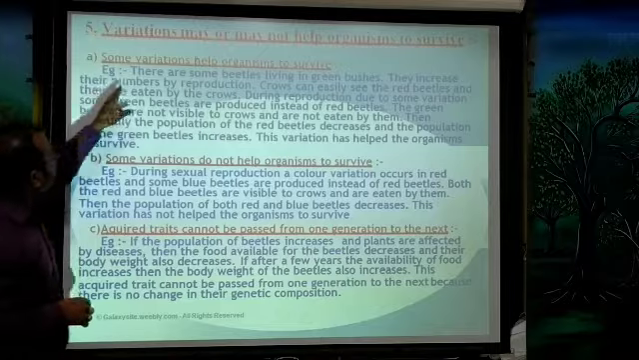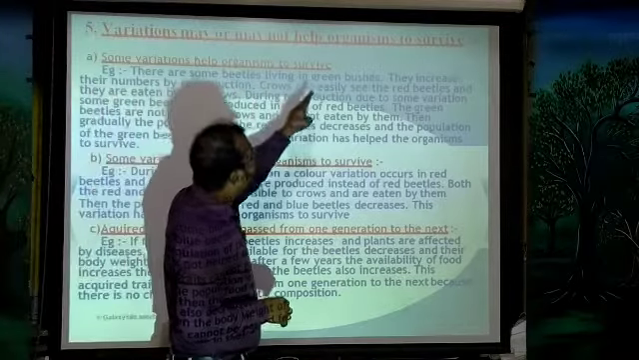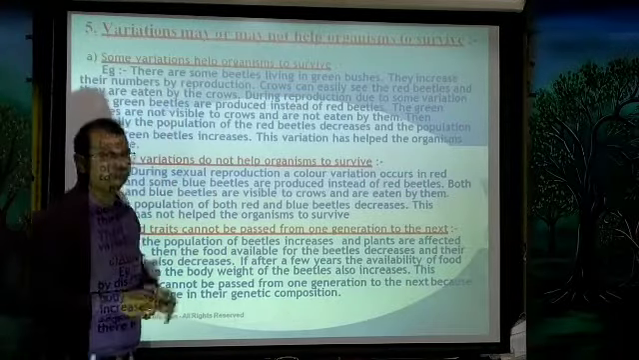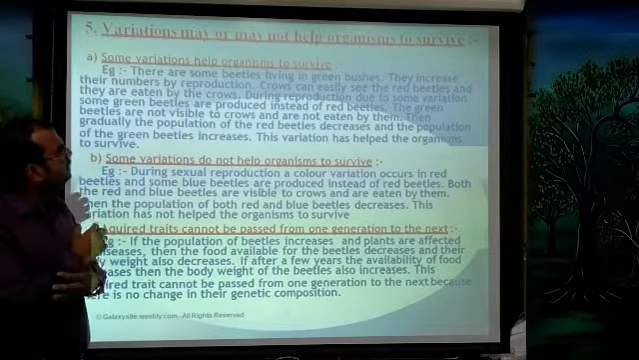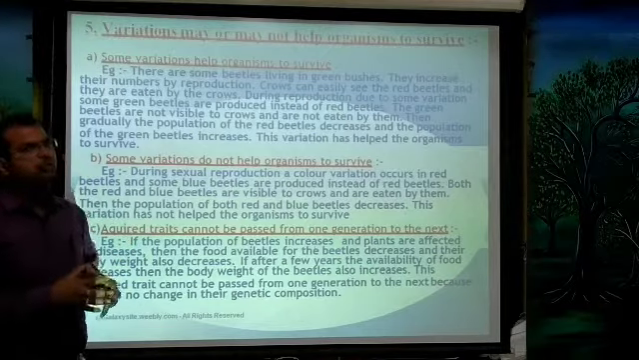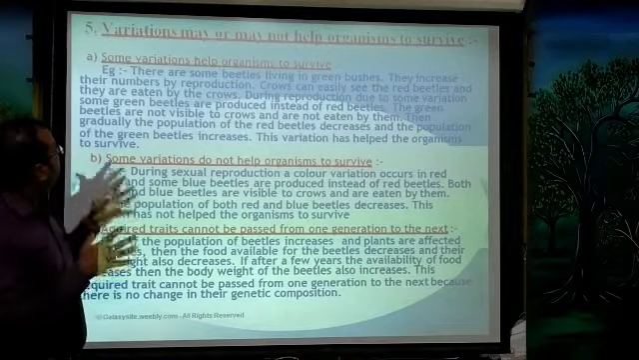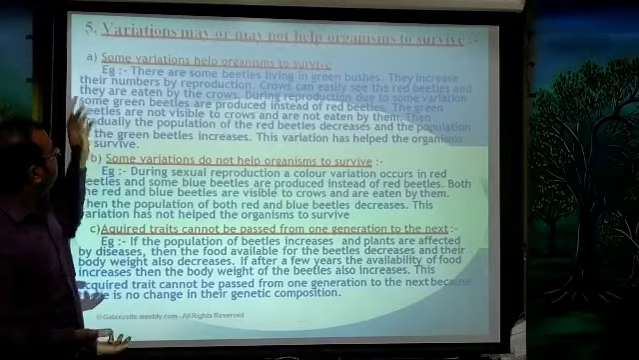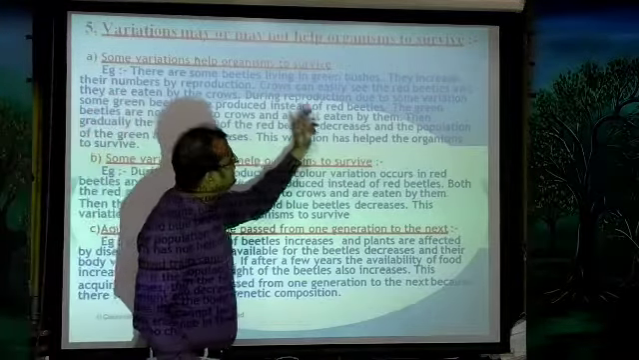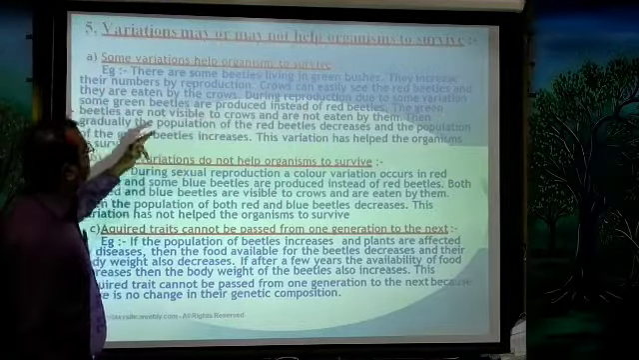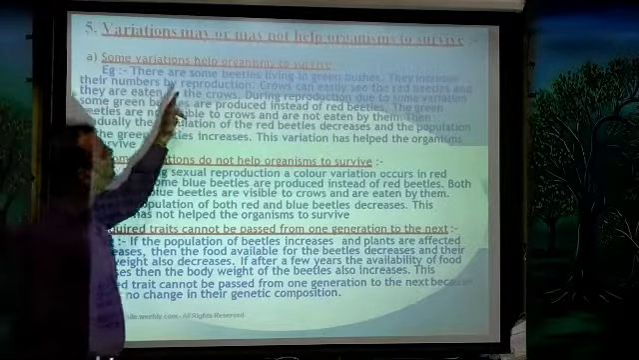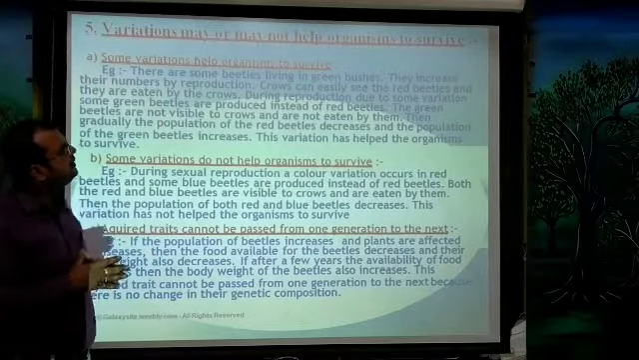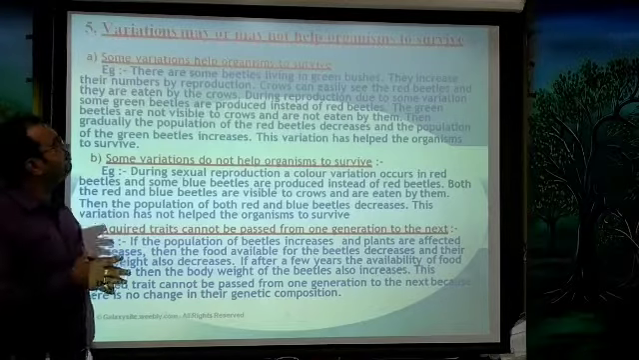See an example. There are some beetles living in green bushes. They increase their numbers by reproduction. The green beetles live in green bushes, and their numbers keep increasing by reproduction. Crows can easily see the red beetles and they are eaten up by the crows.